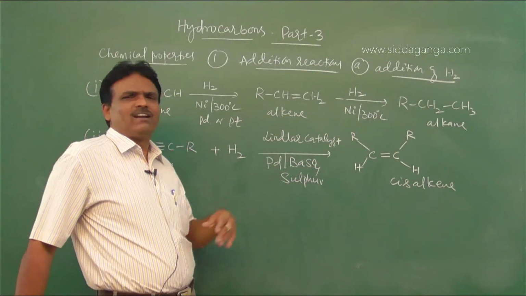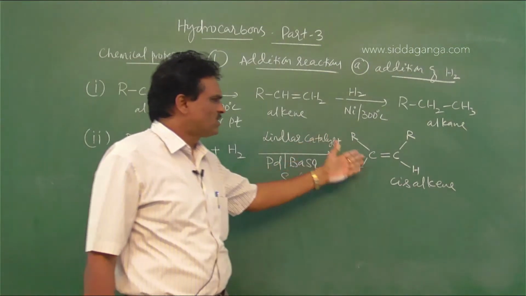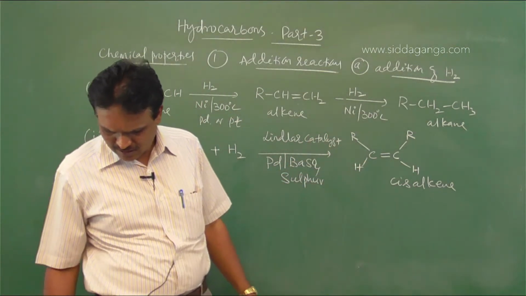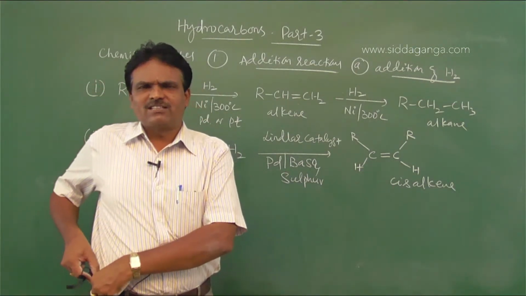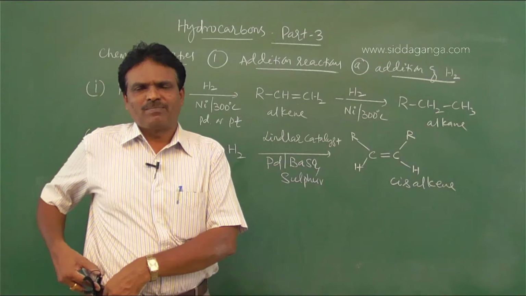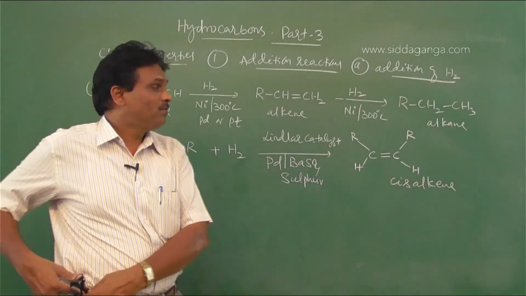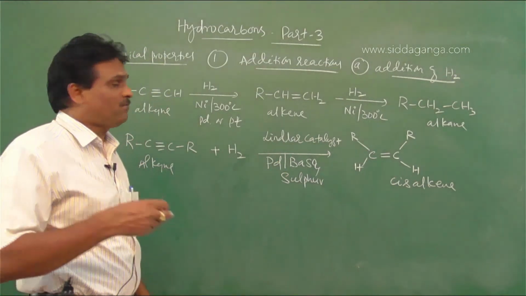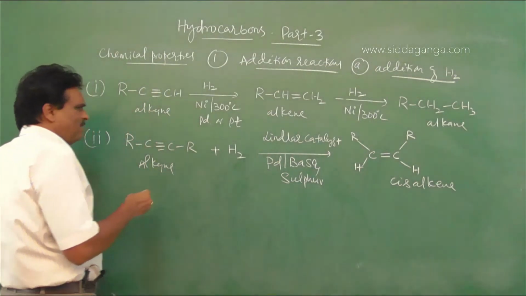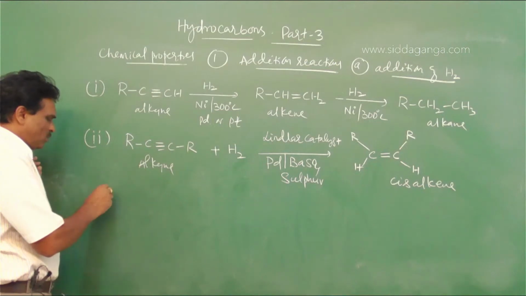Hence, in the presence of Lindlar's catalyst, alkynes give cis alkenes. When is this? If Lindlar's catalyst is used. Suppose another catalyst like sodium in liquid ammonia is used.